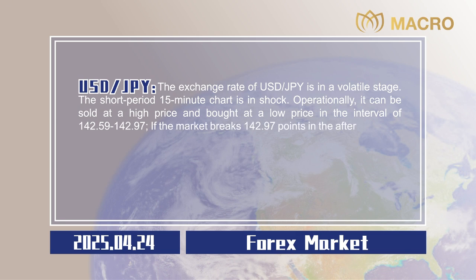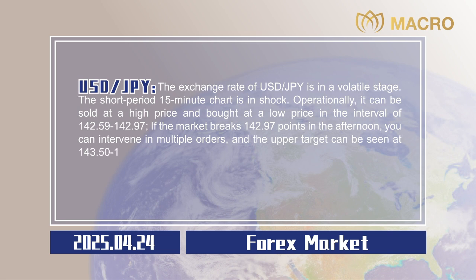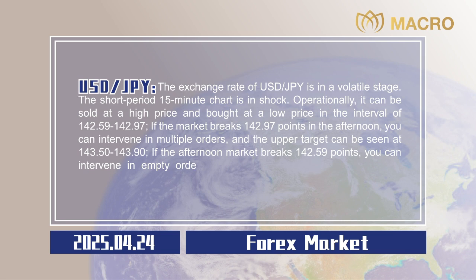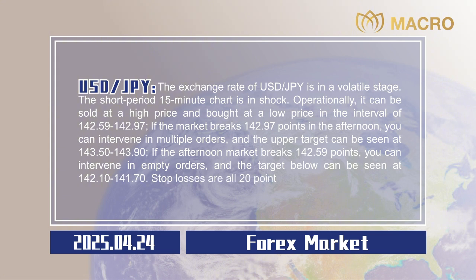If the market breaks 142.97 points in the afternoon, you can intervene in multiple orders, and the upper target can be seen at 143.50 to 143.90. If the afternoon market breaks 142.59 points, you can intervene in empty orders and the target below can be seen at 142.10 to 141.70. Stop losses are all 20 points, 0.20.